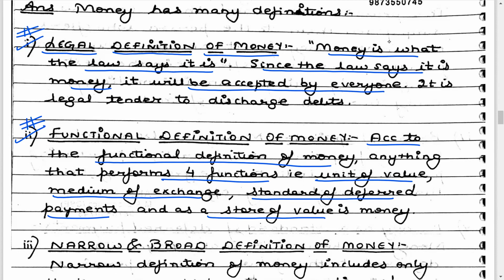Anything which can be used as a unit of value, which can attach a common base to every item, which can act as a medium of exchange for buying goods and services, which can be used to make payments in the future, and which can be used to store value will be called money. This is the functional definition.